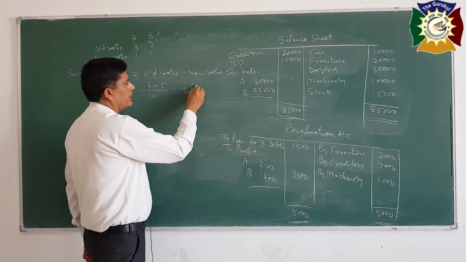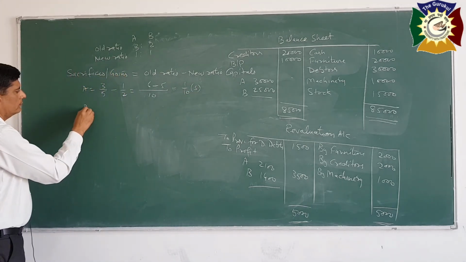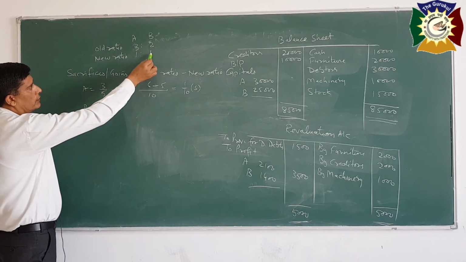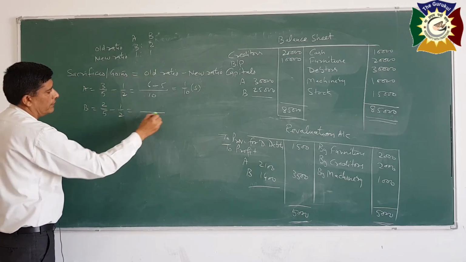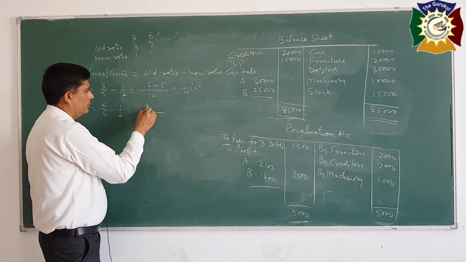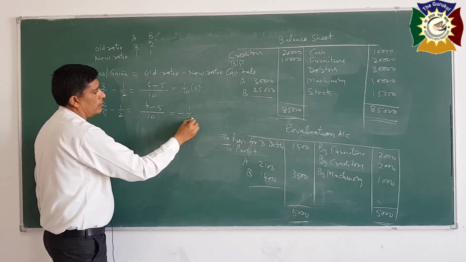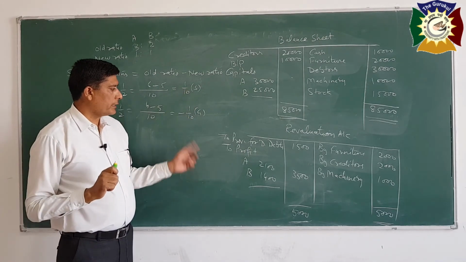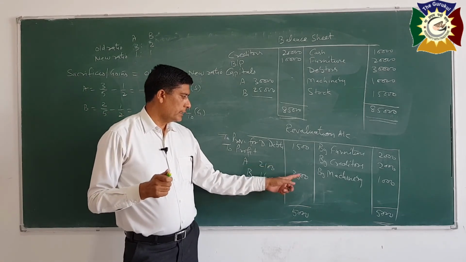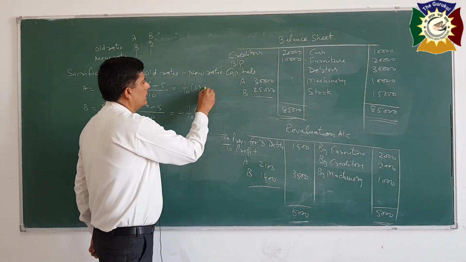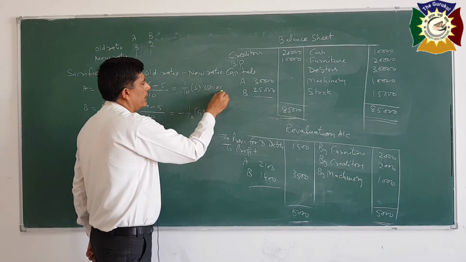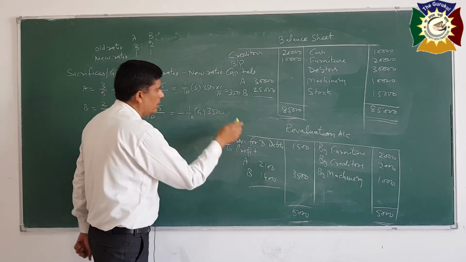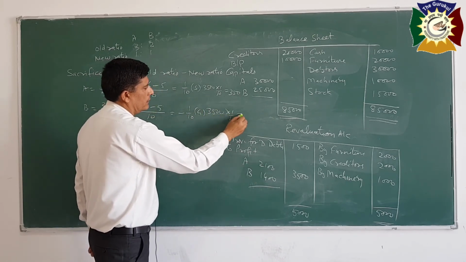It means he is sacrificing. Answer is positive. B, old ratio is 2/5 minus new ratio is 1/2, total 10, so 4 minus 5, that is minus 1/10. It means he will give. Now calculate these shares, 1/10 into revaluation profit, that is 3500. So A share will be 3500 into 1/10, 350. Same for B, 3500 revaluation profit into 1/10, that is 350.